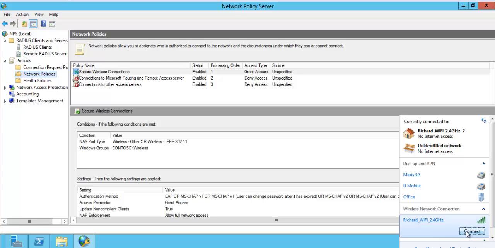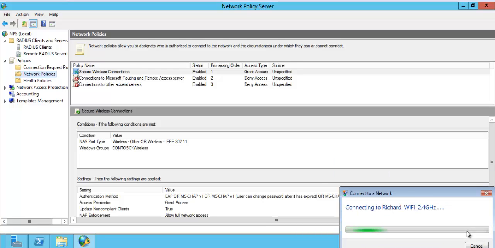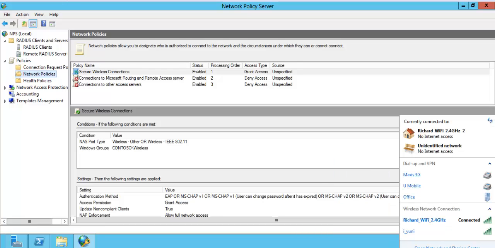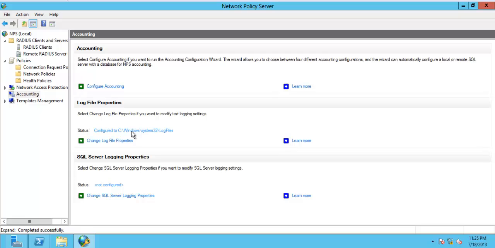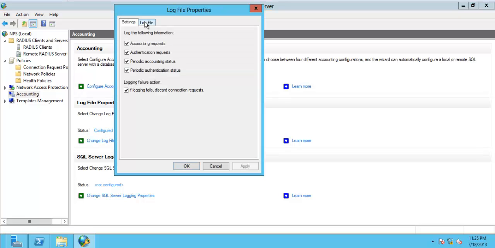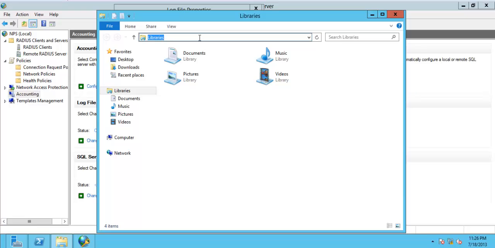First disconnect, and let me try to connect again. So user is A1, password. You can see over here it is already connected. That means we have successfully created and implemented a RADIUS server, as you know, the network policy server. You can go to accounting over here, and here is a log file. You can find the log file over here, so you can see which user is connected.